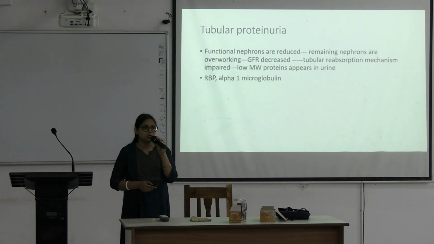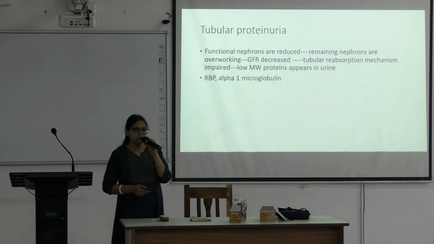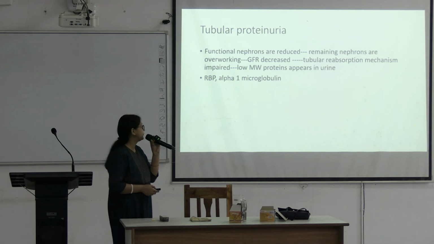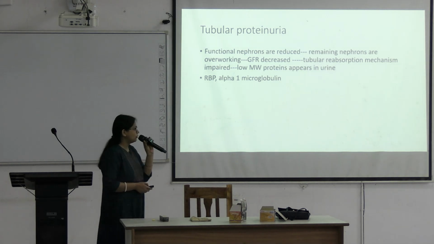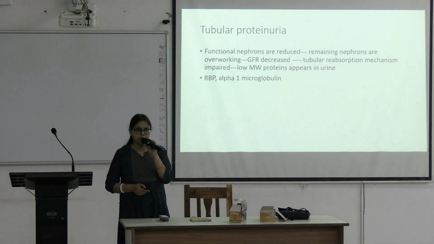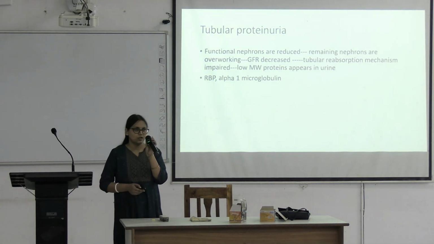So three types of proteinuria. Number one is glomerular proteinuria. Then number two is overflow proteinuria. Then number three is tubular proteinuria. Among them, glomerular proteinuria is common. It is due to damage or disease condition of the glomerulus, so permeability will be changed. Okay. And among glomerular proteinuria, microalbuminuria, that is ACR, albumin creatinine ratio, it is important.